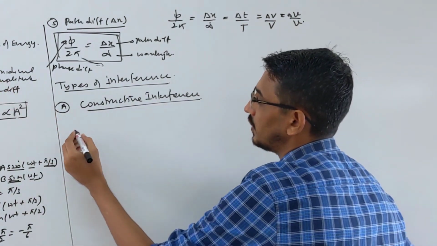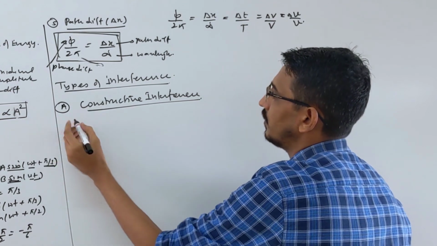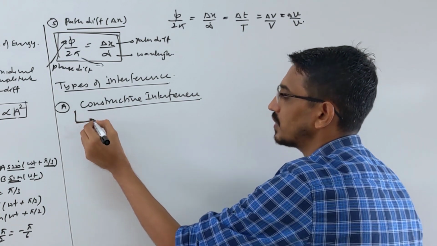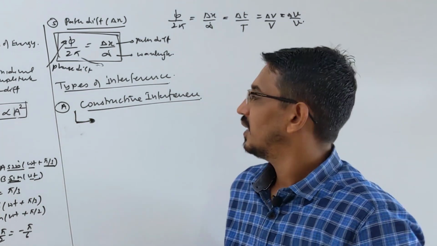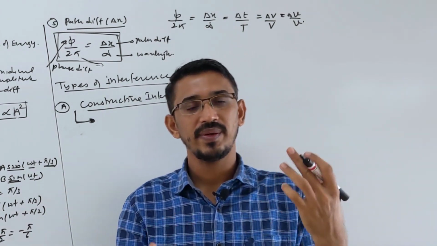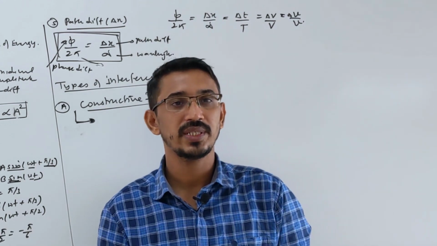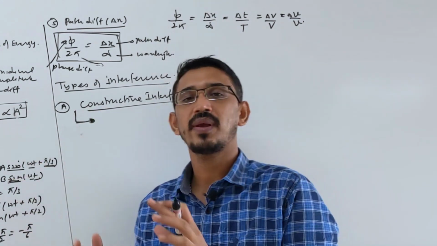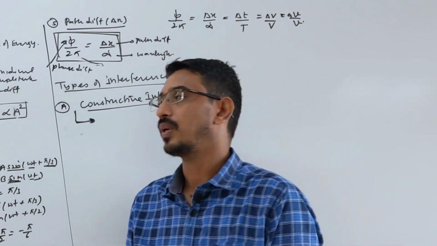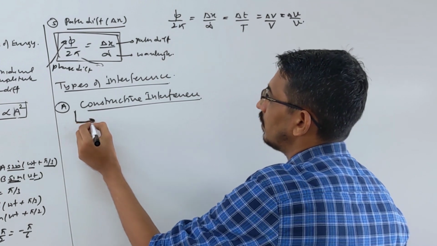Look at this picture. First, what is the definition? You will write that when two or more waves interfere and give a big result, that is constructive interference. Later, when we learn the next topic, Young's double slit experiment, we will call these maxima and minima, or bright and dark fringes. So constructive means we will get a bright fringe, the maxima. So let's write what is constructive.